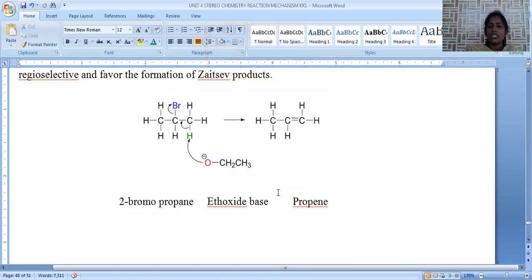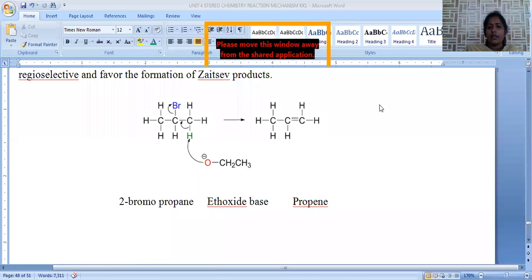E1 reaction proceeds with a carbocation intermediate, whereas E2 elimination proceeds with transition state formation. E1 reaction requires a mild base like water and ROH, whereas E2 reaction requires a strong base like OH minus and RO minus.